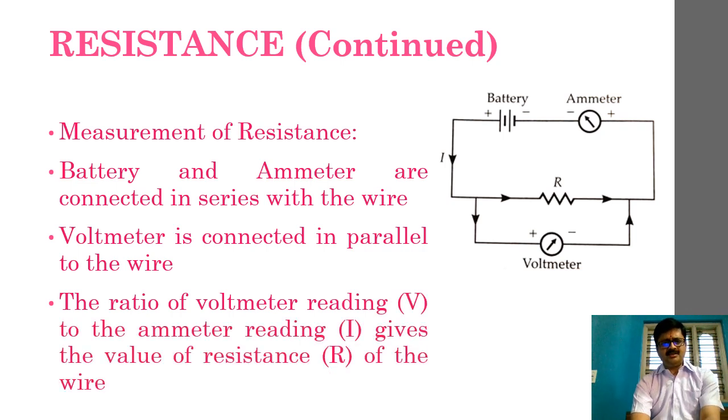Now, what does a voltmeter do? A voltmeter measures the potential difference. So very clearly, we take the ratio of this voltmeter reading and ammeter reading. Now if we consider these two, then we can comfortably understand V divided by I. V divided by I is nothing but what? Resistance R. Hence we have made the measurement of resistance.